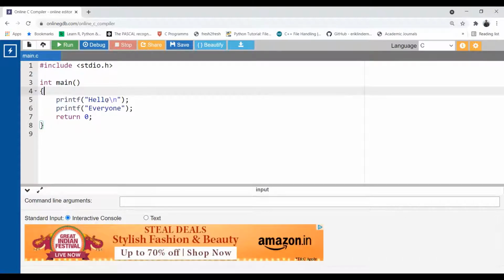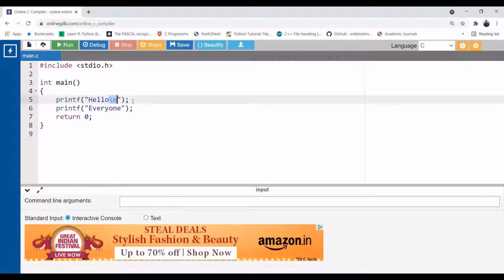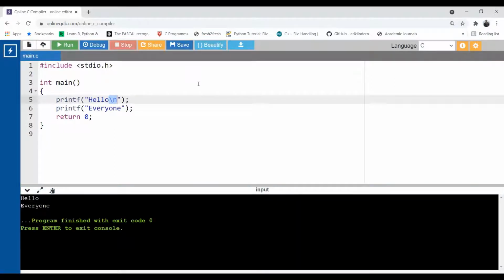Now see, I have put a \n over here. So what will happen now? After printing hello, everyone will be shifted to the next line. There it is. See, everyone shifted to the next line. So whenever a compiler encounters this \n, it will be considered as a new line character. Okay, new line character. Fine. So I hope you understand this.